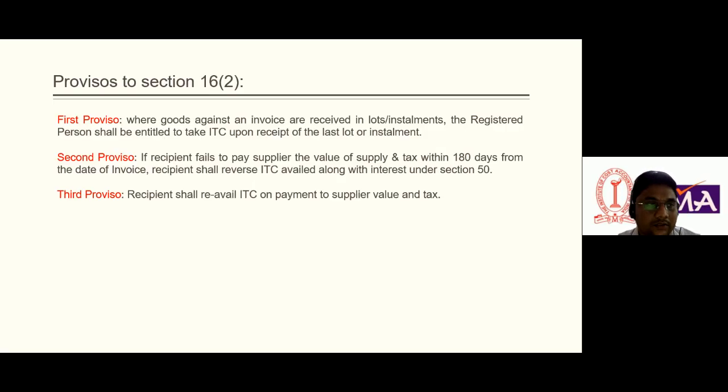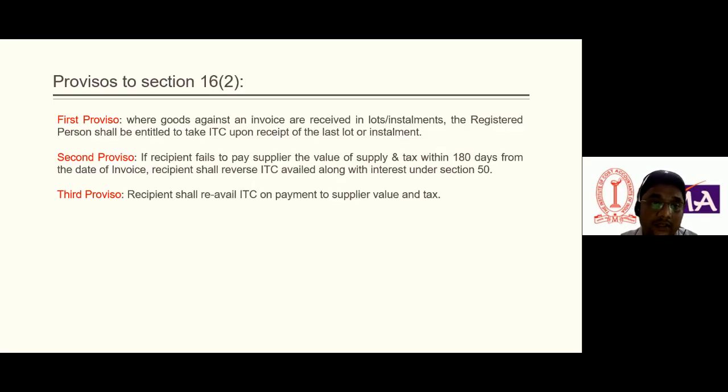The supplier furnished the GSTR-1. Every condition mentioned in section 16 subsection 2 has been fulfilled, but the recipient has not made the payment within 180 days. Like he has not made the payment even in the month of September.